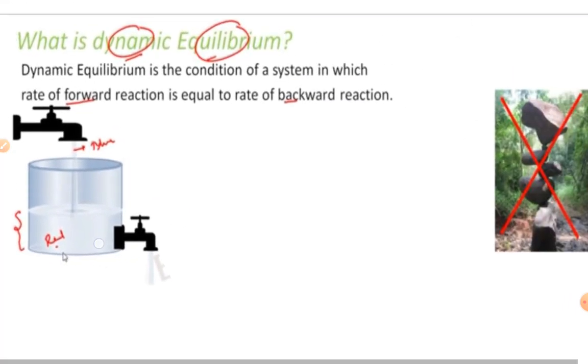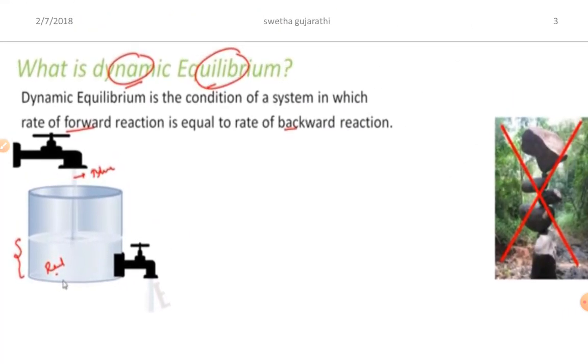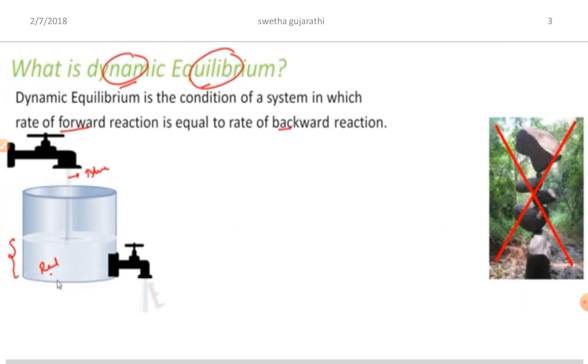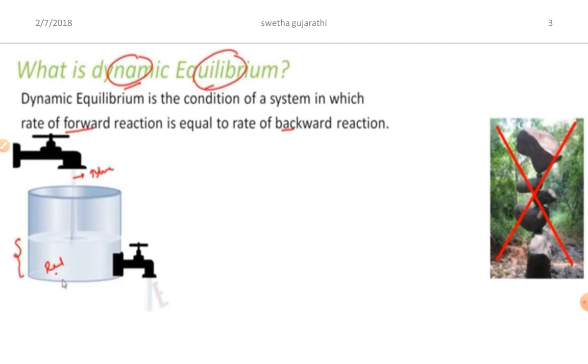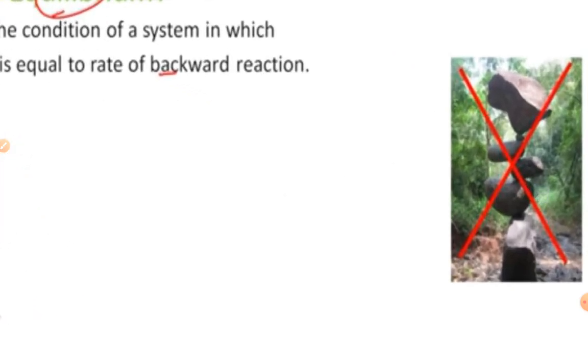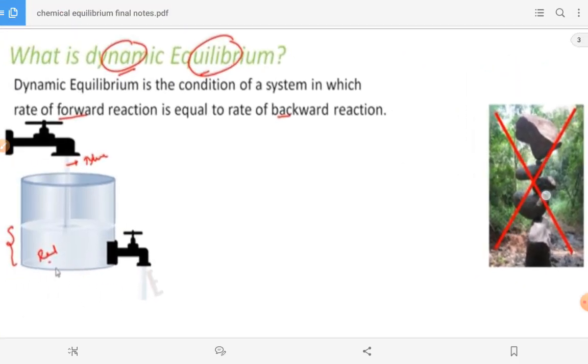Okay, so this is called what? Dynamic means it is in motion, it should be in motion. Now if I look at this image here, it is in equilibrium, but it's not dynamic. Why? Because you cannot shift the stones, or whatever that may be, one by one. So this is not an example for dynamic equilibrium.